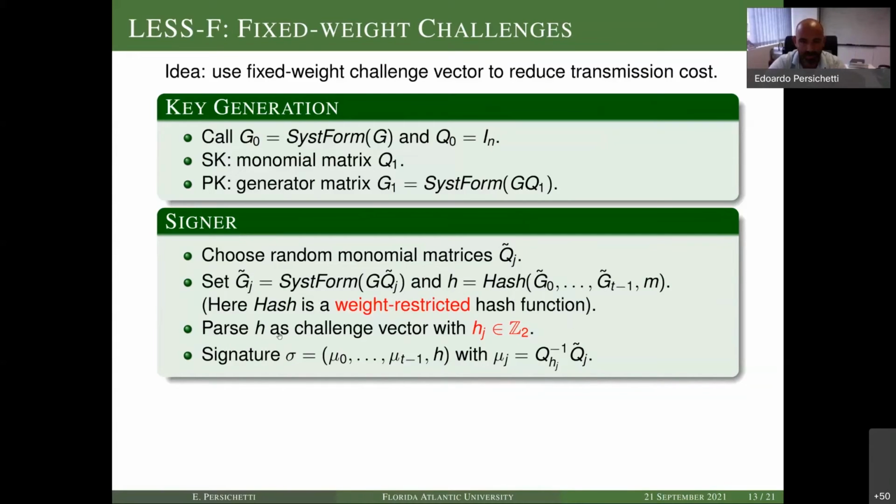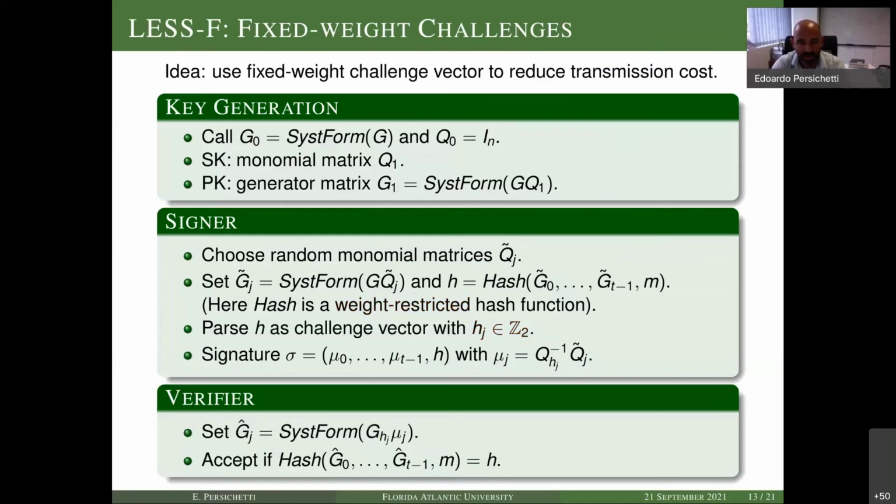Right, so then we parse our challenge vector, we get bits like before, and then for each bit we answer with this compact notation. So essentially, if hj is 0, we just answer with Q tilde itself. If hj is 1, we answer with the public key using the secret key here. Okay, so it's like a compact notation, and then we verify each round by checking the corresponding matrix and then putting them all in a hash and checking the hash. This is, again, what Fiat-Shamir does.